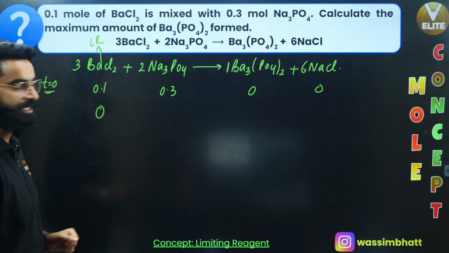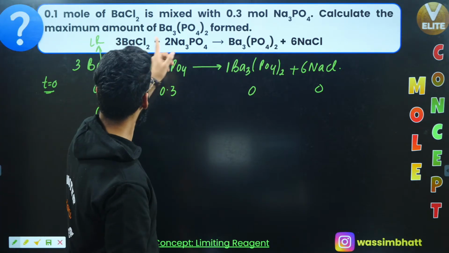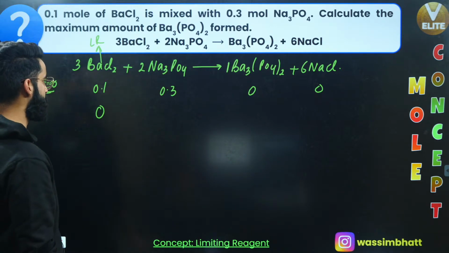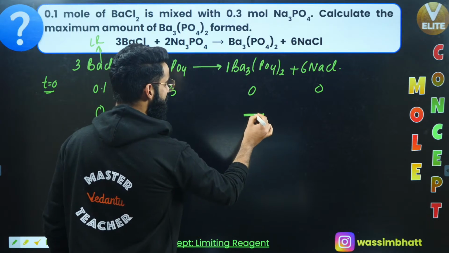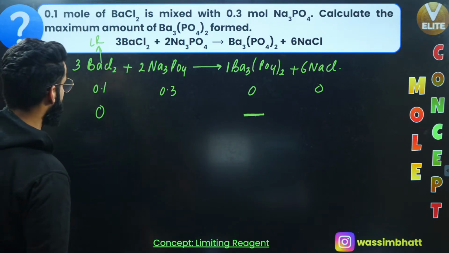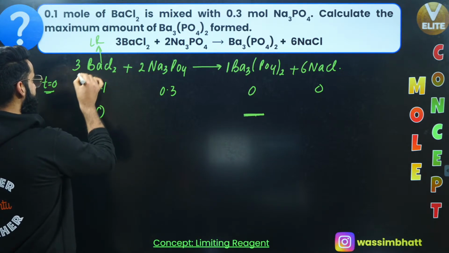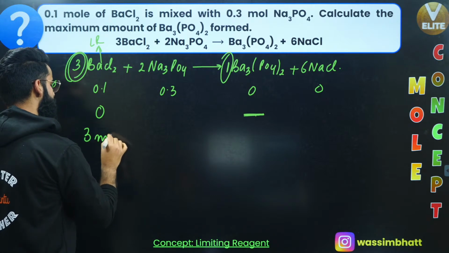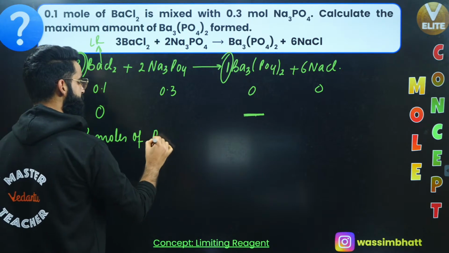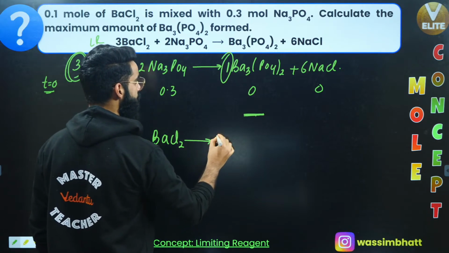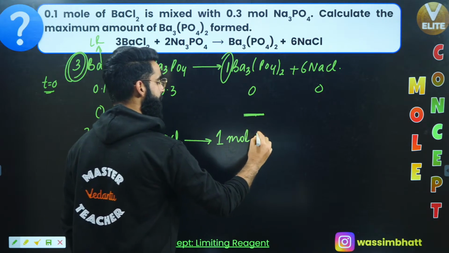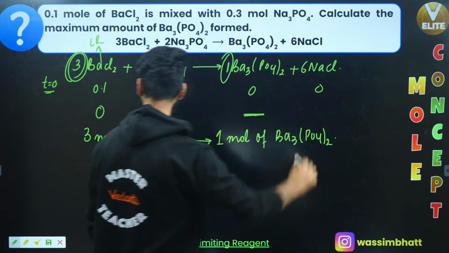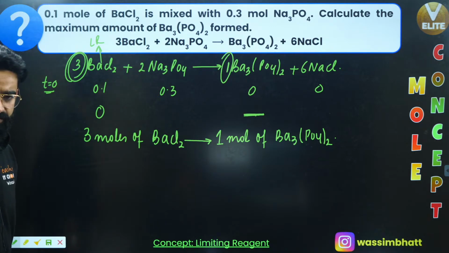Now, what do I need to calculate? I need to calculate the moles of Ba3(PO4)2 formed. I'll be using simple stoichiometry, starting from the limiting reagent. As per the stoichiometry, 3 moles of BaCl2 gives 1 mole of Ba3(PO4)2.